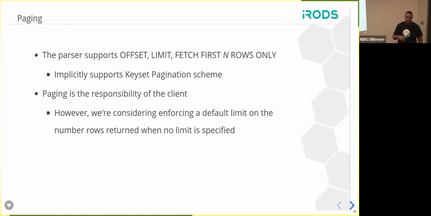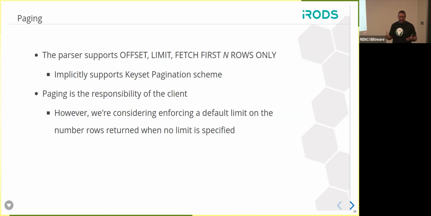So just now, a brief mention about paging with the new parser. Because the parser supports offset, limit, and fetch first in rows only, this means that you get implicitly the ability to do keyset pagination, which is a technique that allows you to bypass the limitations and performance issues around using offset and limit.